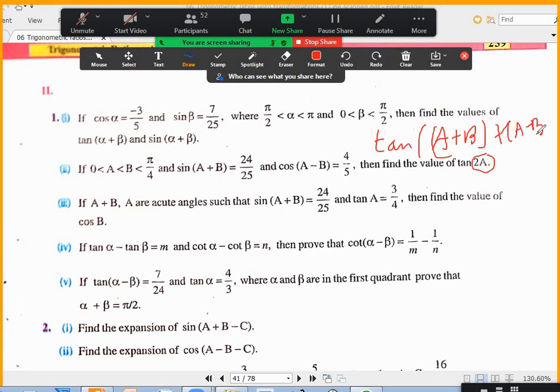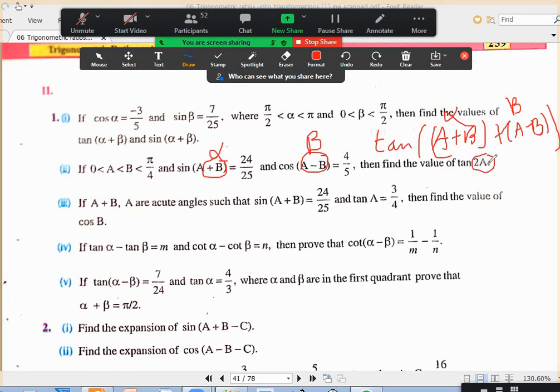We used this idea in one of the questions in Mains. You call this alpha and this beta. You'll get tan of alpha plus beta. Sin alpha is known, cos beta is known, so you can find tan alpha and tan beta, and use tan alpha plus beta. The main idea you should get is that 2A can be written as A plus B plus A minus B, and then tan of alpha plus beta is tan alpha plus tan beta by 1 minus tan alpha tan beta.